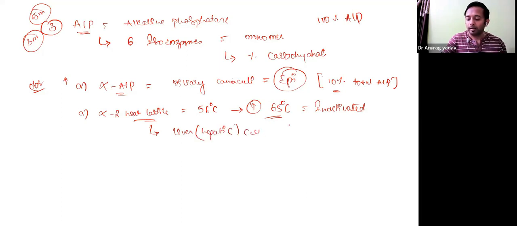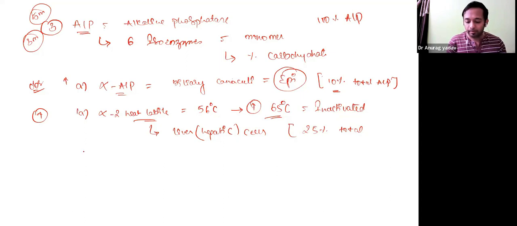How much is the concentration? Major portion, 25% of total. So whenever there is liver damage or hepatitis or some kind of infection to the liver, the type of ALP which is elevated is the alpha 2 heat labile. Alpha 2 heat labile type of isoenzymes. Okay, this is about B.